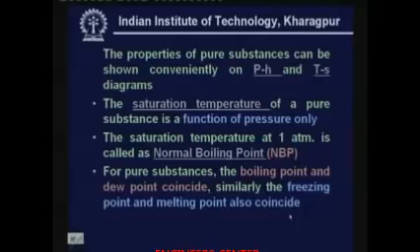Points coincide. Similarly, the freezing point and melting point also coincide. That means if you are keeping the pressure constant and boiling a liquid, then the temperature at which you find the first droplet of vapor is some temperature T, and now you come in the reverse direction.